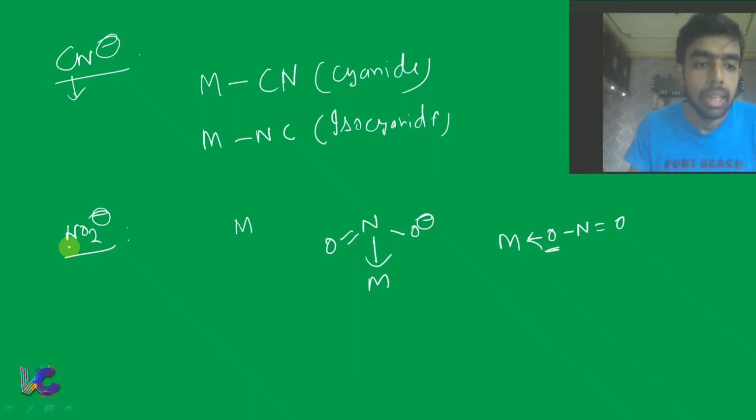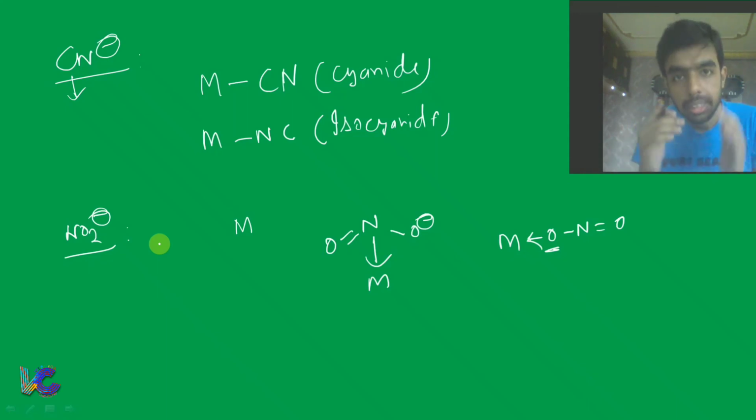That means NO2- can coordinate either through nitrogen or through oxygen, but in a particular complex it will not be coordinated by both nitrogen and oxygen. Although NO2- has two atoms which can coordinate with the metal center, in a particular complex it will coordinate through either nitrogen or oxygen. This kind of ligand we call an ambidentate ligand.